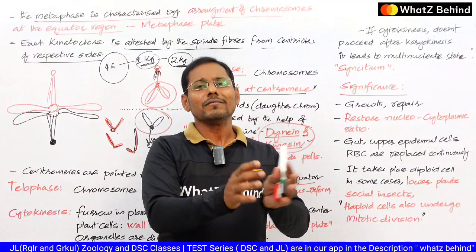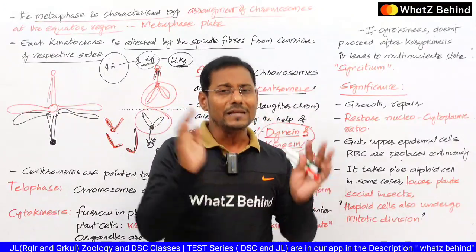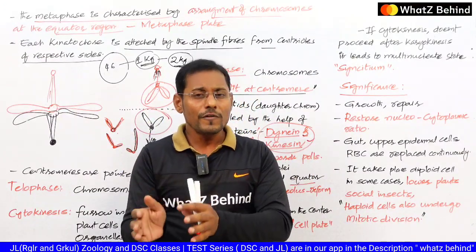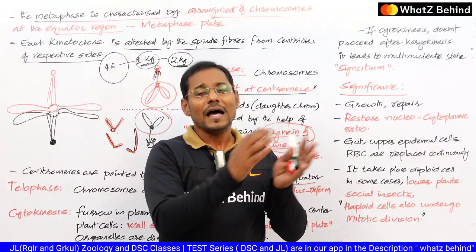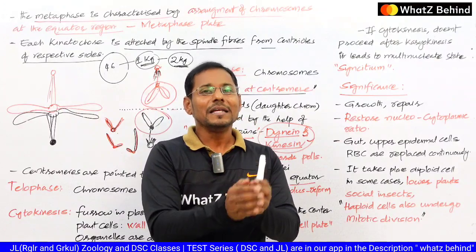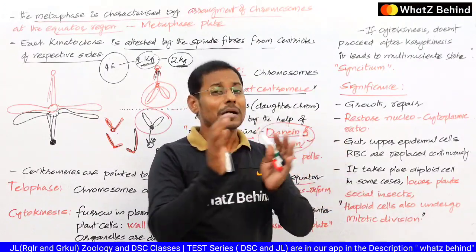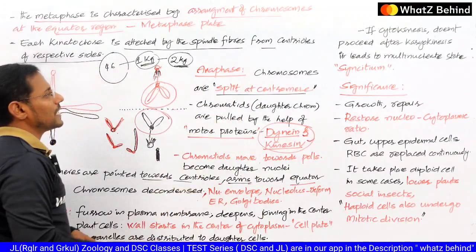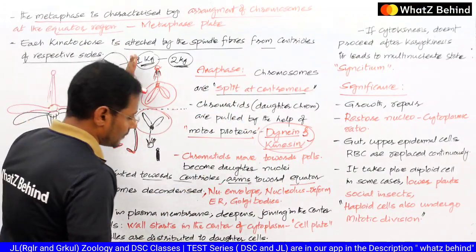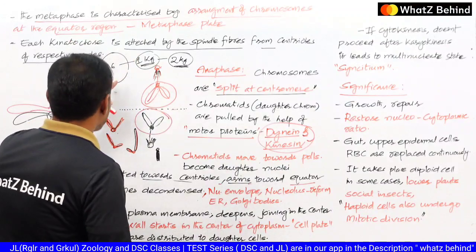the thickness of the chromosome increased. The thickness of the chromosome only increased in the prophase as well as in the metaphase, which again split into the two. As a result, the genetic material is the same as in the mother cell. That is a very key point you have to observe and focus on, where most of the aspirants are being confused. Good background. So that is what happens in the anaphase.